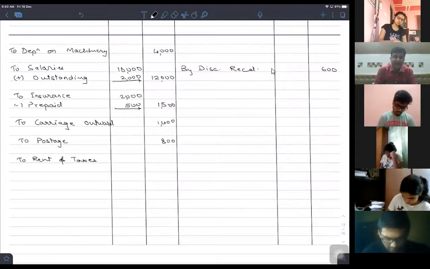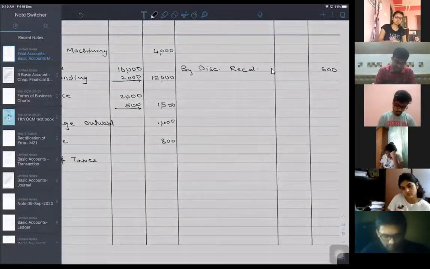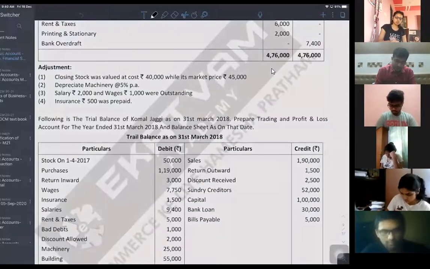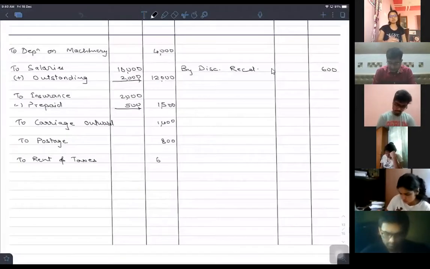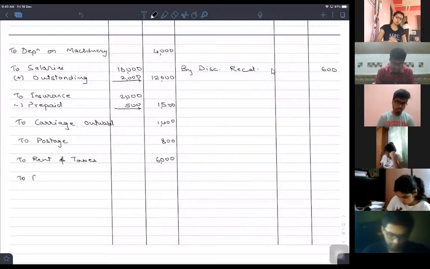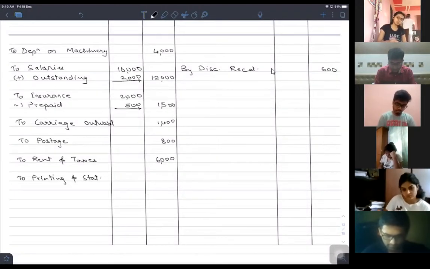Here the taxes means the property tax, etc. Rupees 6,000, and to printing and stationery 2,000. Am I right?